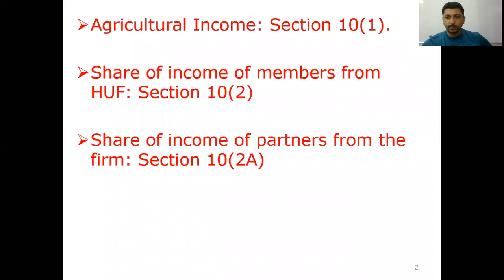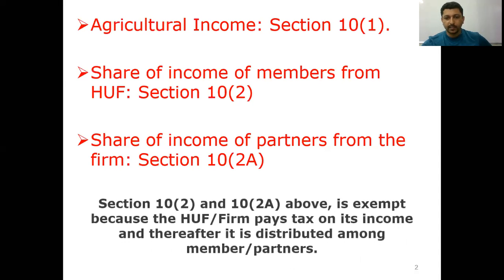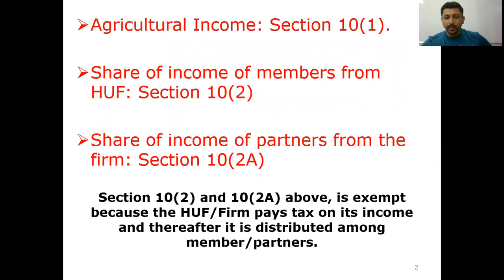Now, Section 10, subsection 2 and Section 10, subsection 2A are exempt from tax for a simple reason: the Hindu undivided family business as well as the firm pays tax on its income. After payment of tax on its income, the balance of the amount is distributed among the members of the HUF or among the partners in a firm. Hence, share of income of members from the HUF is exempt from tax under Section 10, subsection 2, and share of income of partners from the firm is exempt under Section 10, subsection 2A.